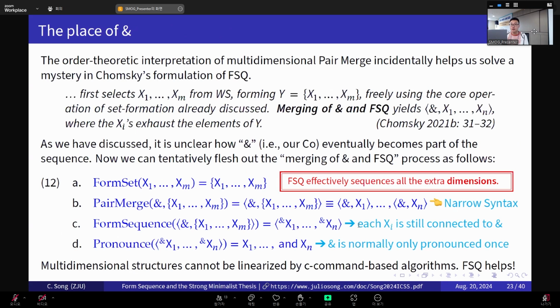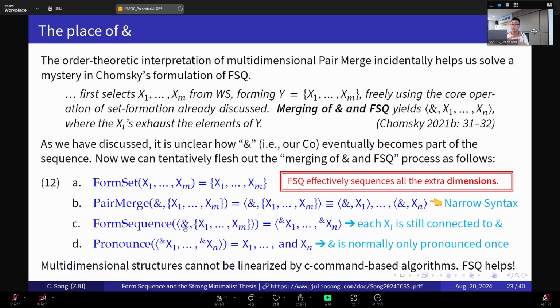And incidentally, this order theoretic interpretation of multidimensional pair merge also helps us solve a long-term mystery in Chomsky's formulation of the form sequence, and that has to do with how the ampersand, how the conjunction is merged into the structure. Okay, and now we can tentatively flesh out the merging of "and" and form sequence process as follows. So first we apply form set, and then we apply pair merge, a multidimensional pair merge, to the output of form set. Okay. And then we apply form sequence to the output of pair merge.